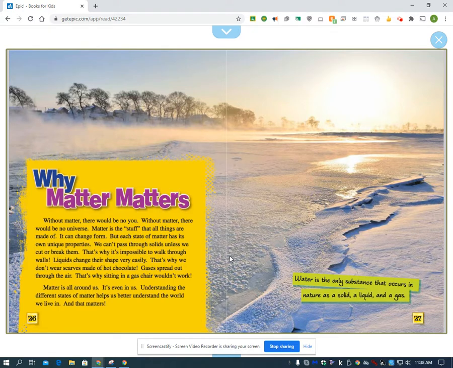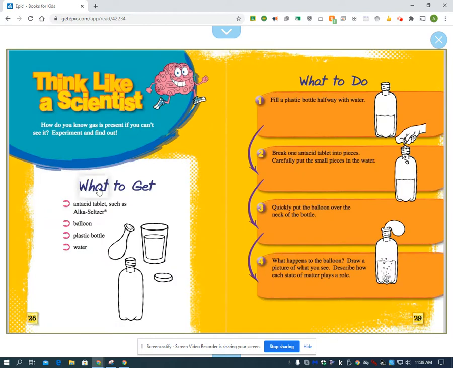Liquids change their shape very easily. That's why we don't wear scarves made of hot chocolate. Gases spread out through the air. That's why sitting in a gas chair wouldn't work. Matter is all around us. It's even in us. Understanding the different states of matter helps us to better understand the world we live in, and that's why matter matters.